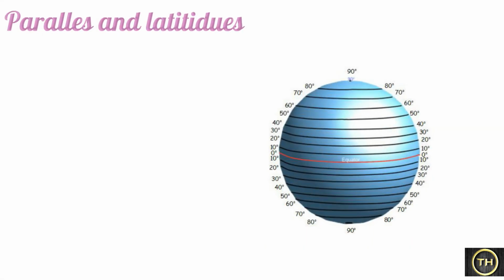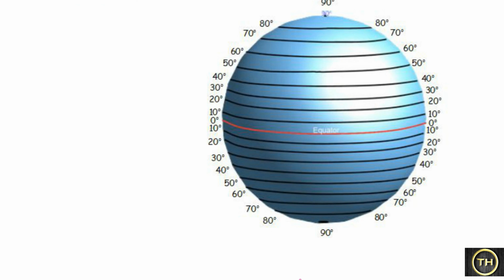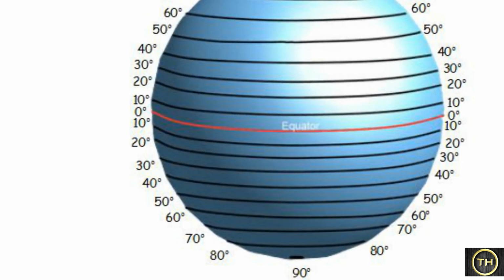Now we will learn parallels and latitudes. Students, you can see parallel lines in the northern hemisphere as well as in the southern hemisphere. Here, these parallels are called parallels of latitude. Values are expressed in degrees. These are angular measurements which are always expressed in degrees. The degrees of parallels are measured from the equator.